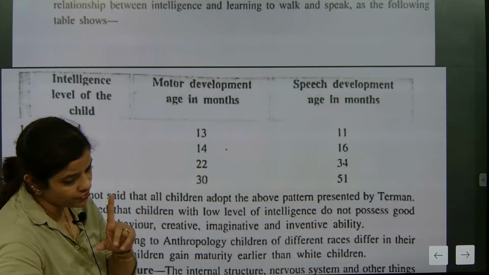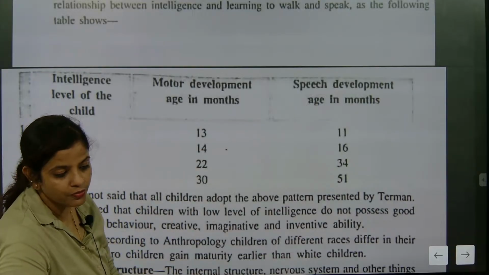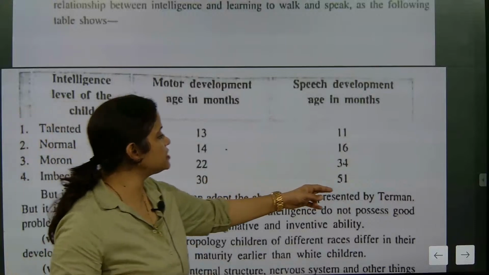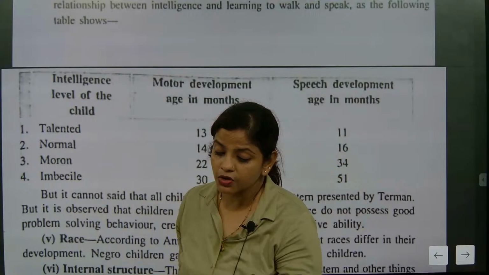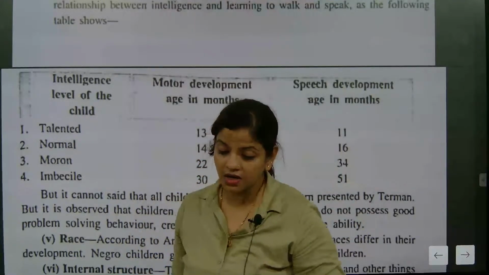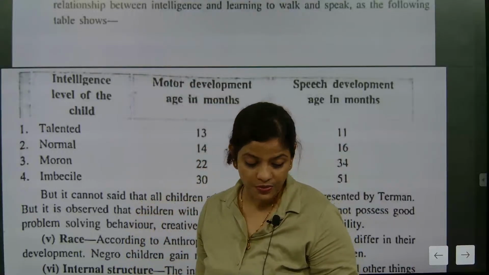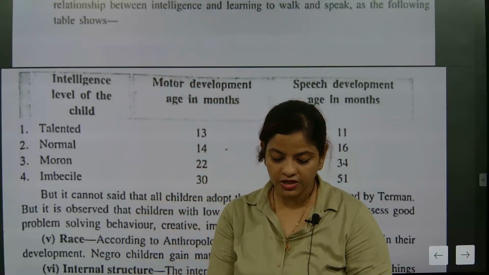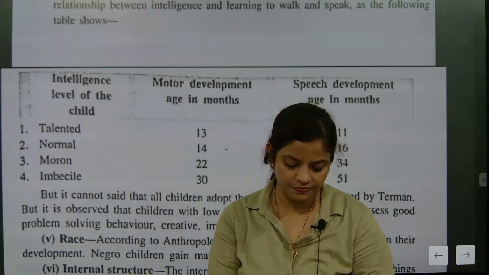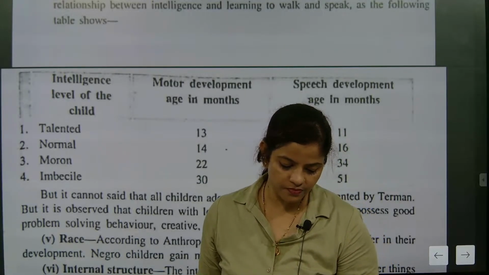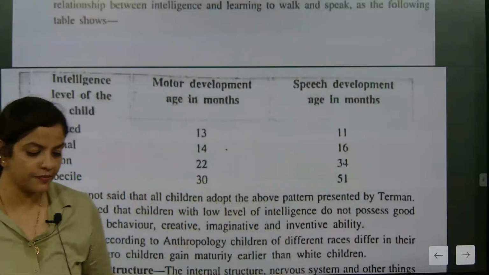So 12 months means 1 year. 24 months will be 2 years. Understood? So at 24 months, 2.5 years only, they will start. Here 51 months. So 51 months will be how? 12 fives are 60. Understood or not? So nearly 4.5 years these children will be capable of speech. They will be speaking something. They'll take this much time to speak.